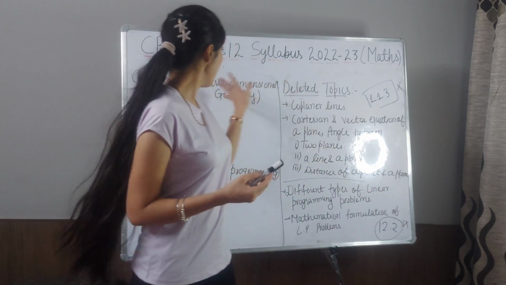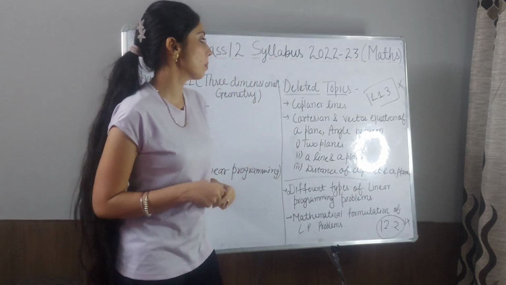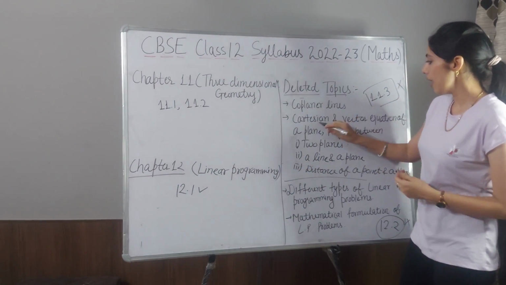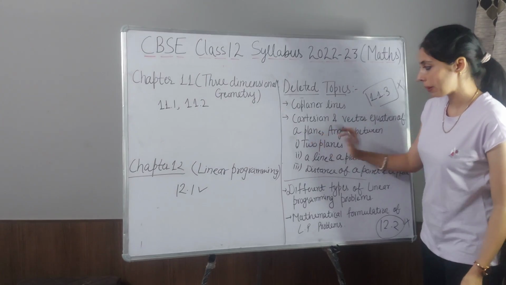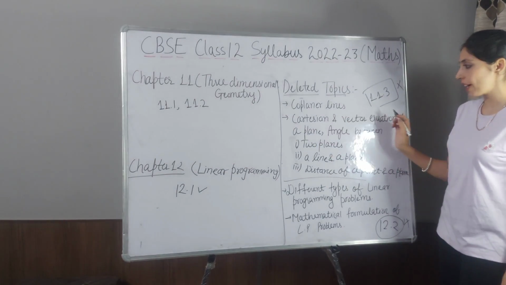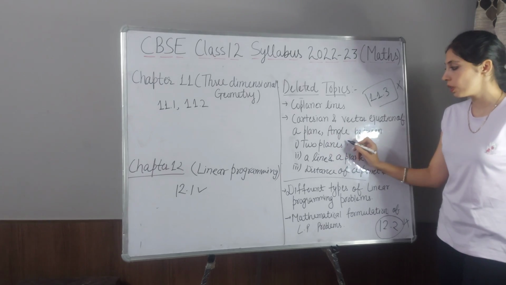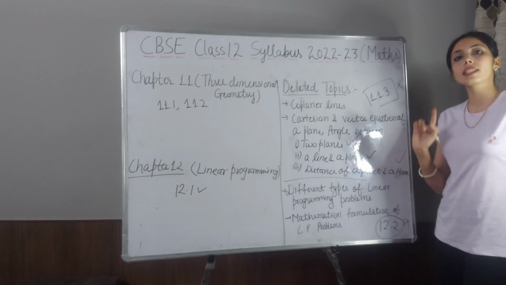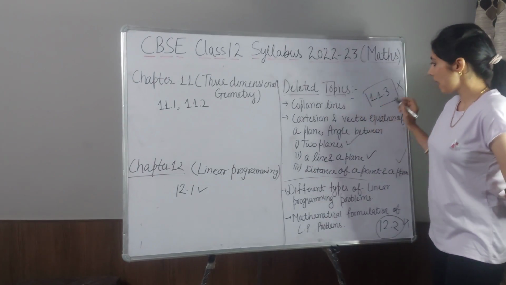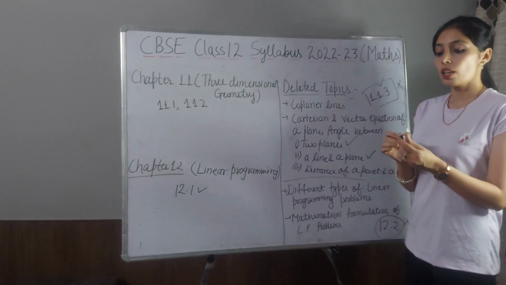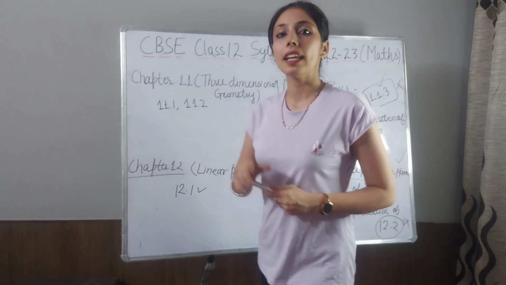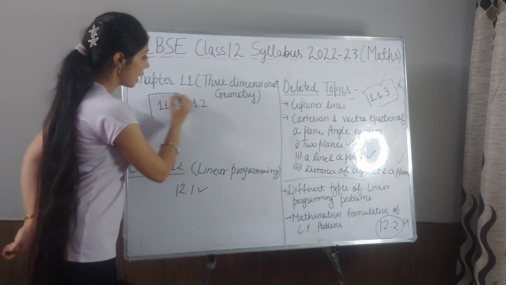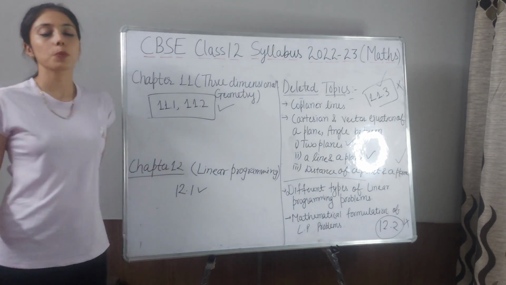Now let's discuss chapter number 11, three-dimensional geometry. In this chapter, the deleted topics are coplanar lines, Cartesian and vector equation of a plane, angle between two planes, a line and a plane, and distance of a point from a plane. All these topics are in exercise 11.3. So from chapter 11, 11.3 is deleted. So you only have to do exercise 11.1 and 11.2.